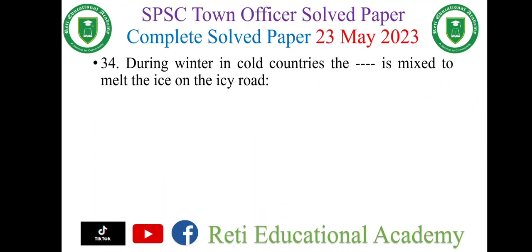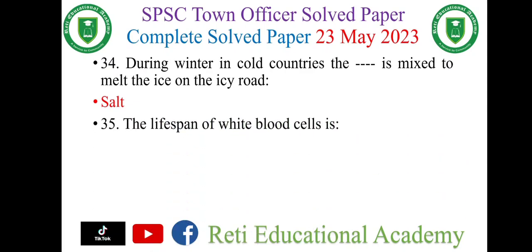Question number 34. During winter in cold countries, dash is mixed to melt the ice on the icy road. And the right option is salt. Question number 35. The lifespan of white blood cells is 5 to 21 days.